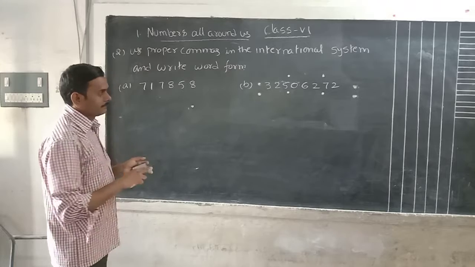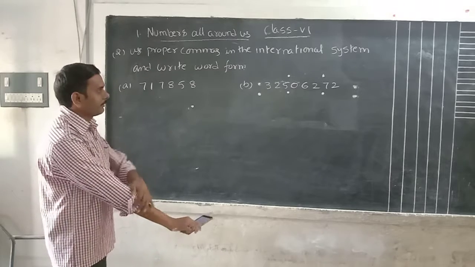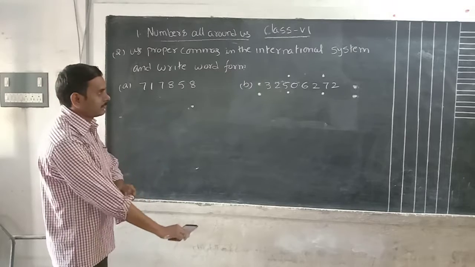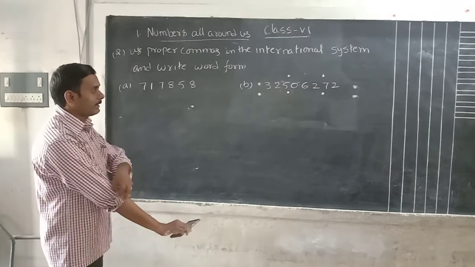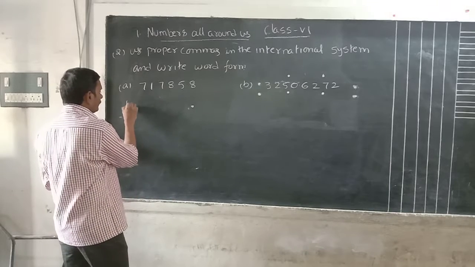Okay, see here. We have to place comma. Use comma according to which system? International system. Which system we have to use comma? International system. That means we have to take number. What is the given number? Use commas.